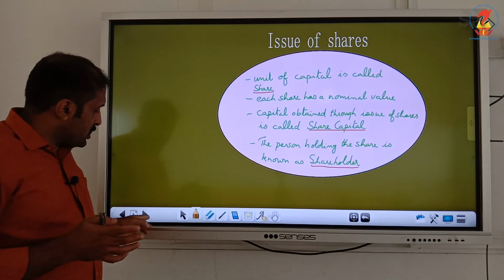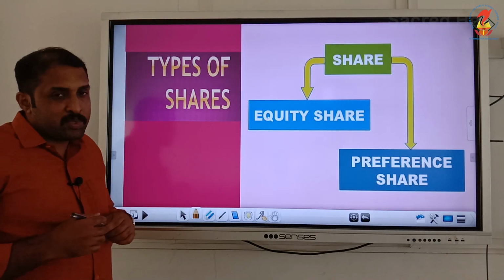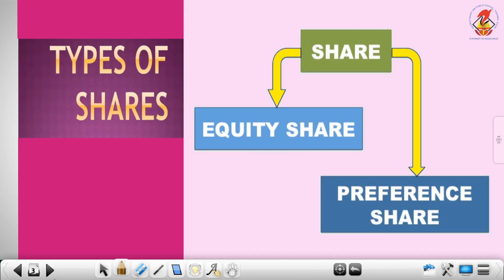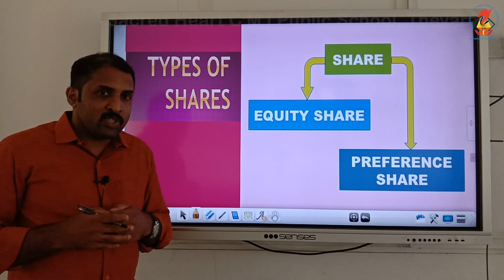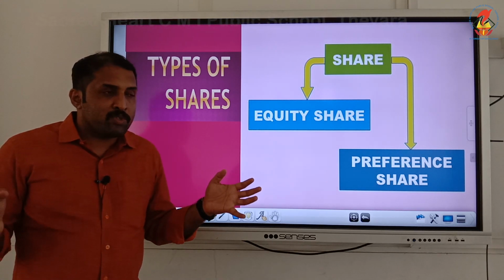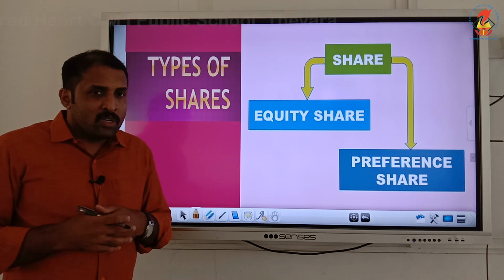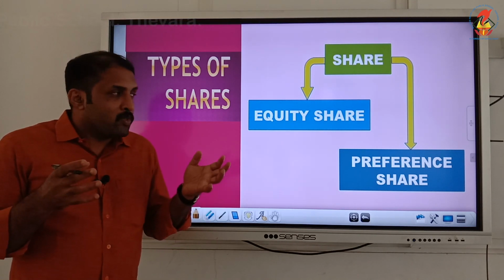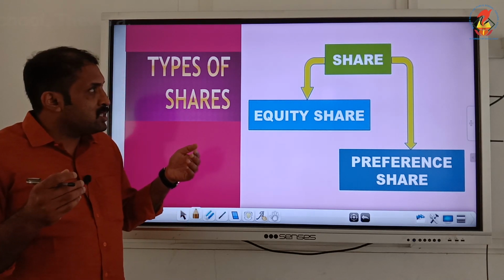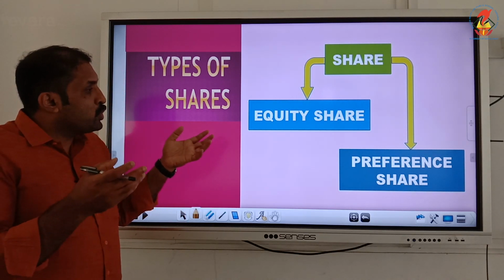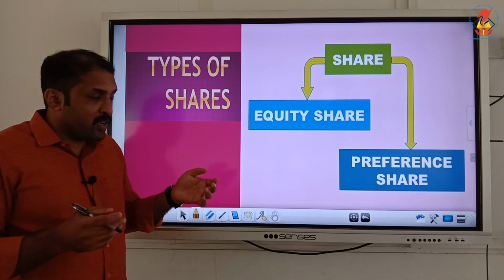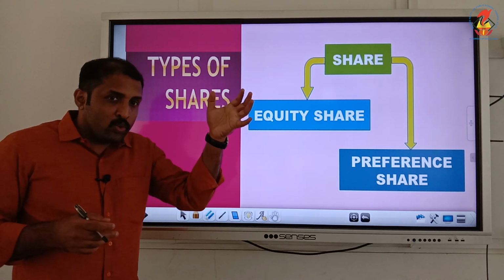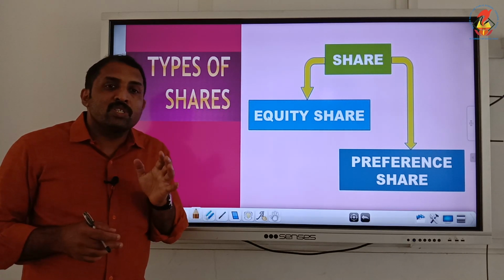Now, shares are basically of two types: equity shares and preference shares. Those are the two important types of shares. Again, there are subdivisions, but according to our syllabus, we need not go into detail. So we have to understand that shares are of two types, equity share and preference share, and we are going to study equity share in this session.